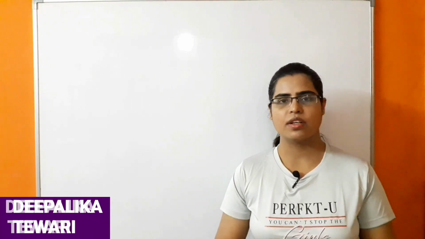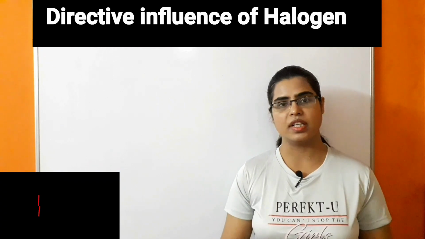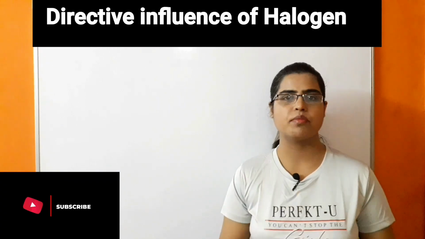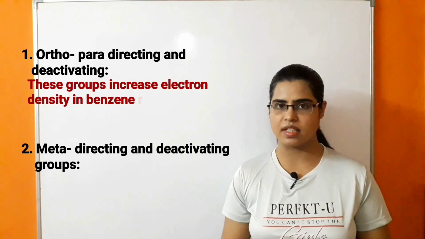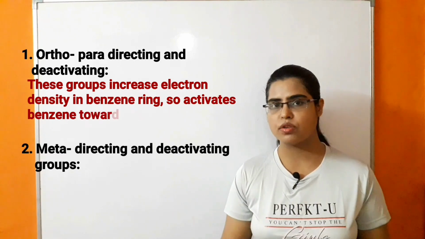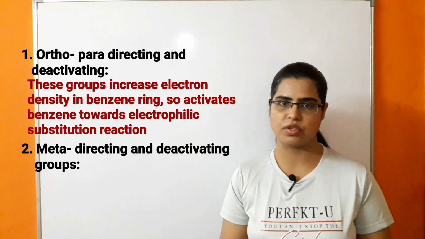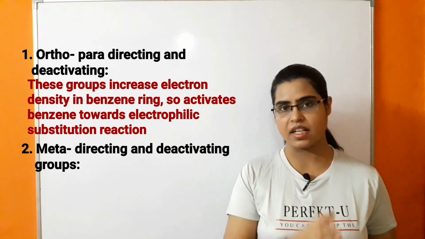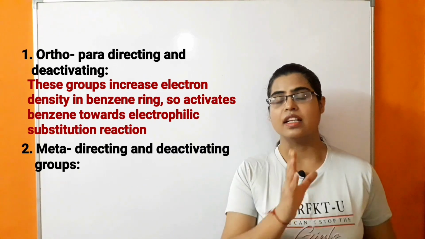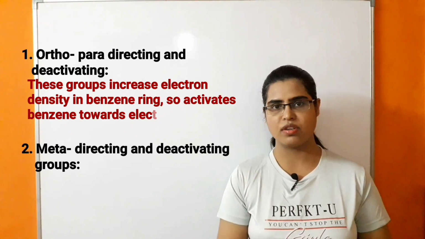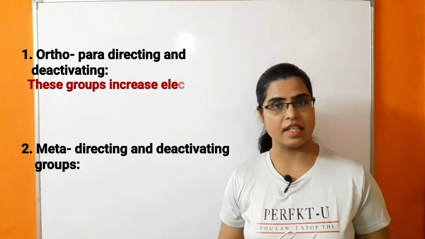Hello students, today we are going to study the directive influence of halogen. We have earlier studied the directive influence of two types of group. First is the ortho-para directing group, in which the electron density in the benzene ring increases. Because of that, these groups initiate the electrophilic substitution reaction. It means they activate the benzene ring towards electrophile attack. Because of that, the rate of electrophilic substitution reaction in the presence of these ortho-para directing groups increases.